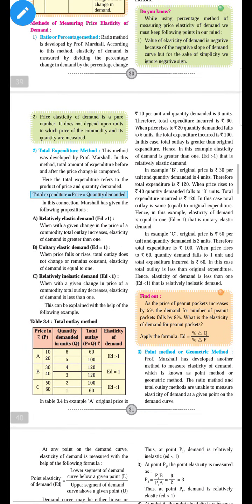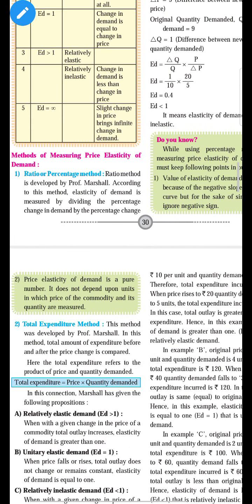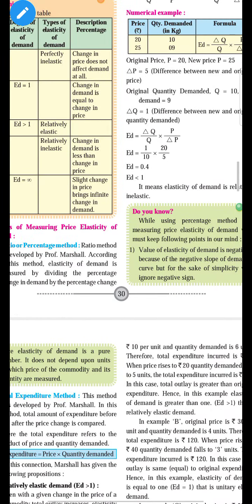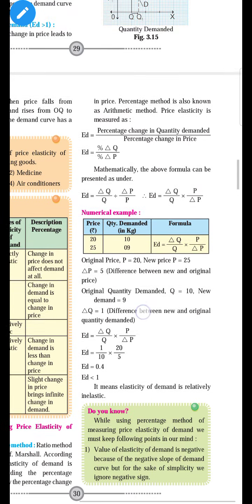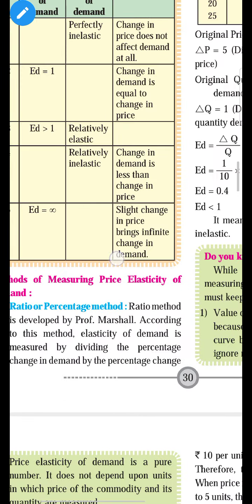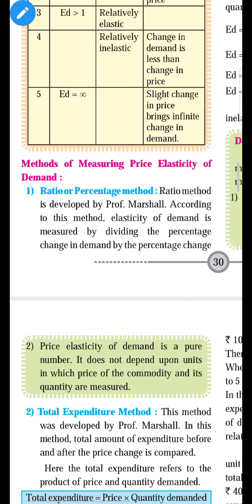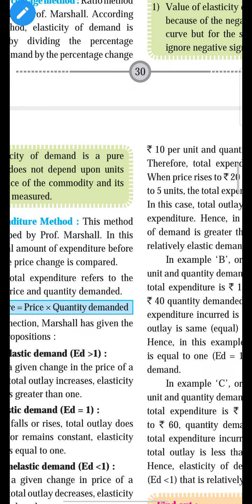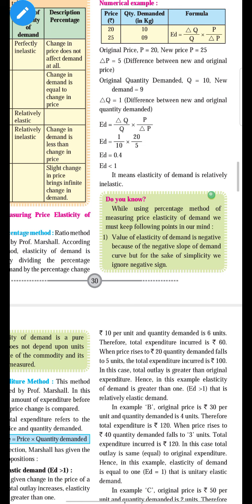You just focus on all these three types, and in the next video we will see the different methods to measure the price elasticity of demand. There are three methods: the ratio method, the total expenditure method, and the geometric method or point method. We will see them in the next video. Okay students, so I stop my lecture here.